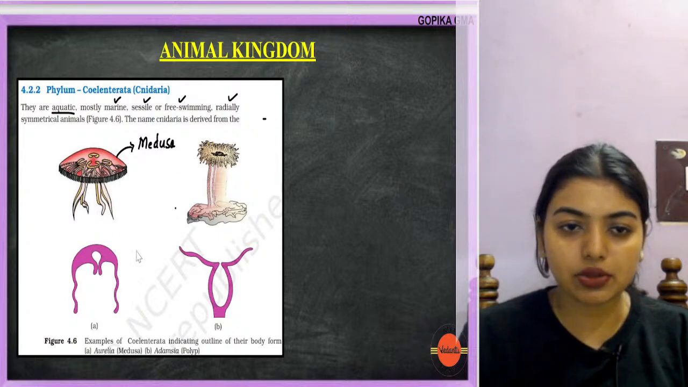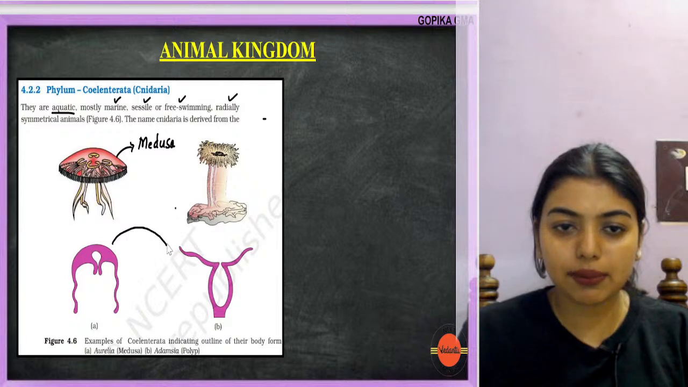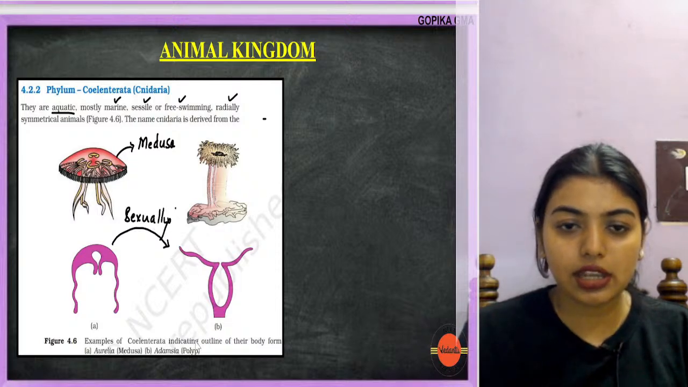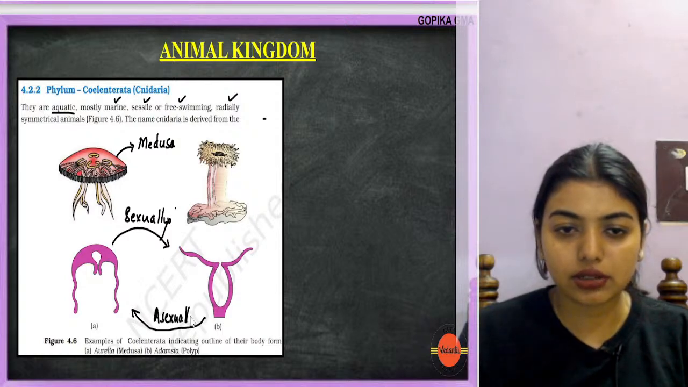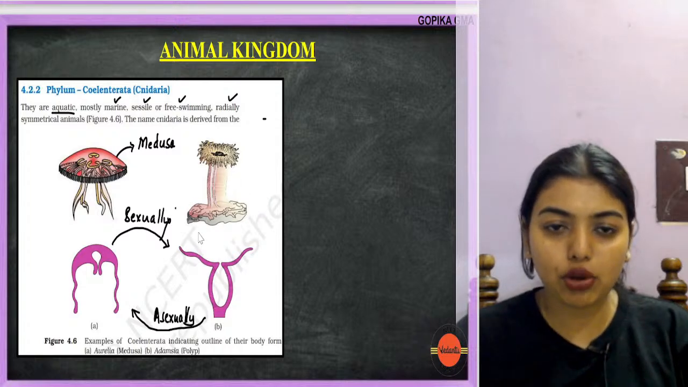Okay, this is also a medusa. So if a medusa has to become a polyp, it will do it sexually. If a polyp has to form a medusa, it will form it asexually. Now this is going to be a polyp form, which is sessile.